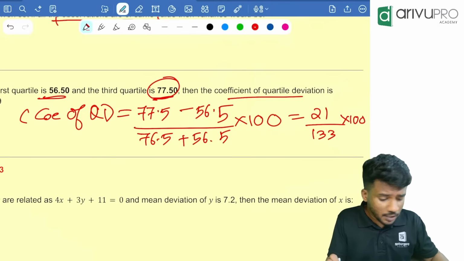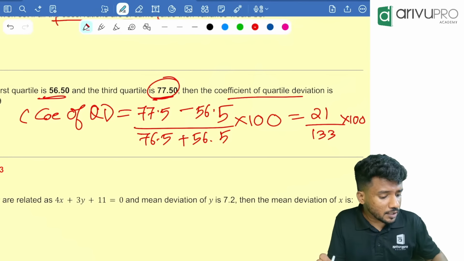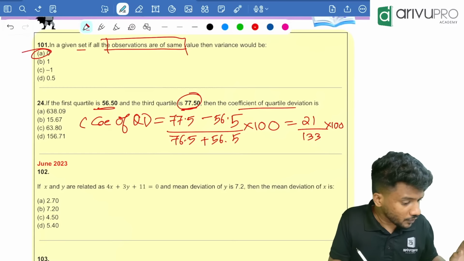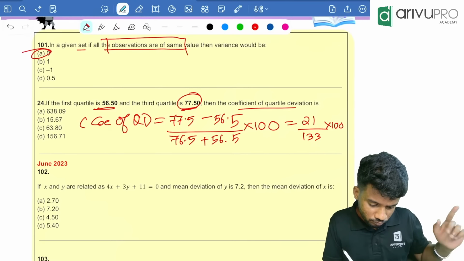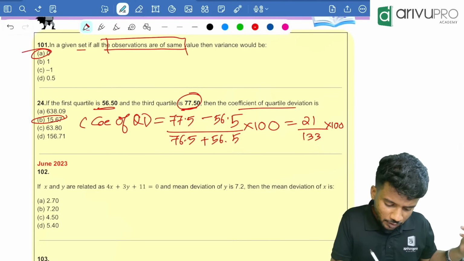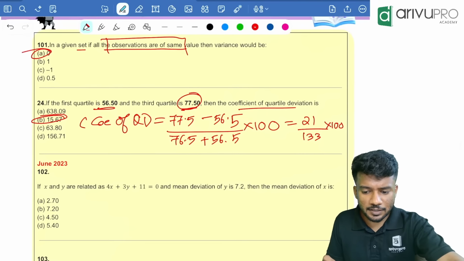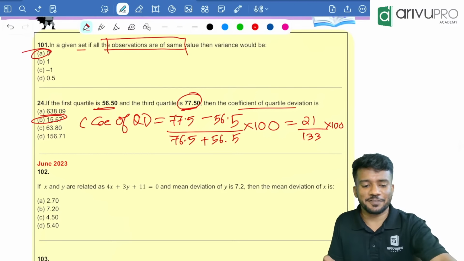That is how much? 2000 divided by 133, which is equal to 15.03. I think the nearest answer should be taken. Option B is your answer. Type the answer. Everyone got the same answer? Yes, it's fine.